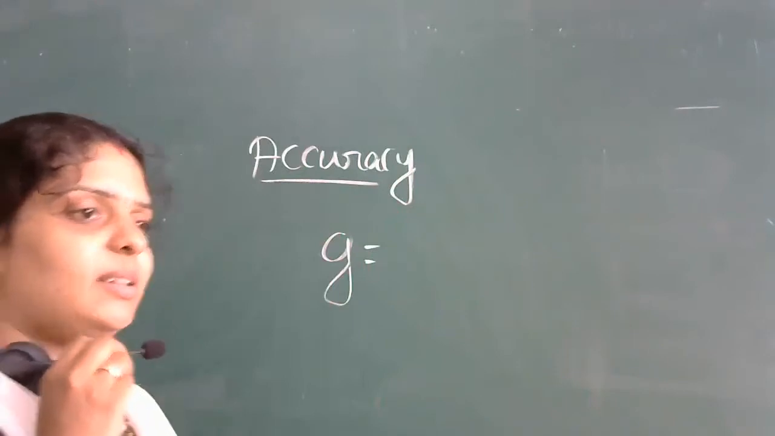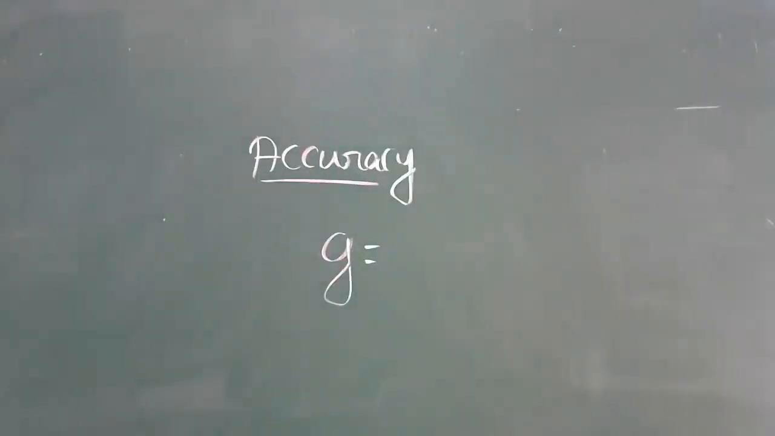Nobody knows, how is it possible? And velocity of light in vacuum, what is the value of g? Not that, what is the value of g?